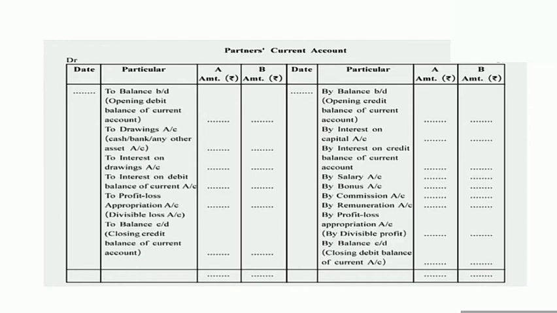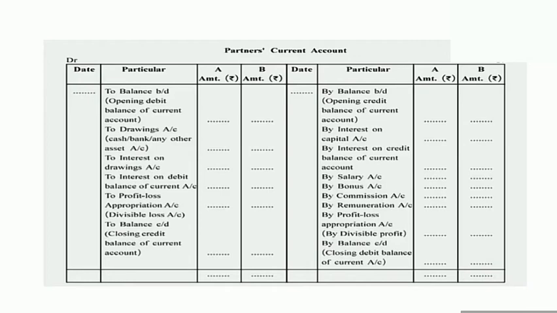After that, salary, bonus, commission and remuneration. If salary is paid by the firm to any partner, then that amount will be recorded in the column of partners, in the column of A or B or both A and B. After that, bonus.